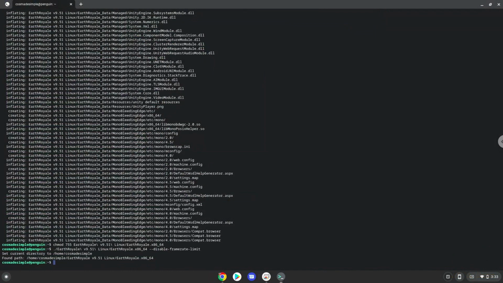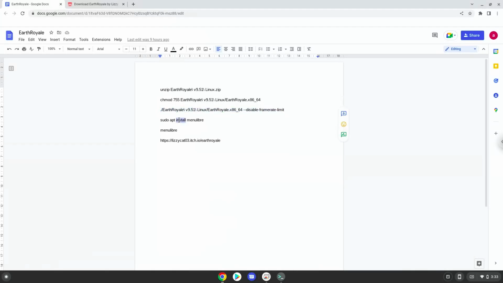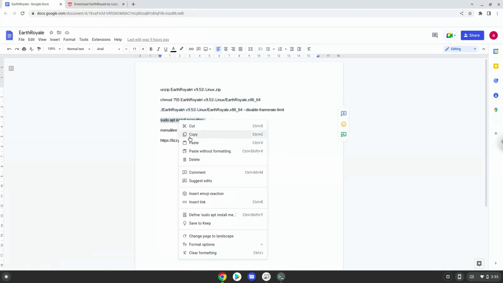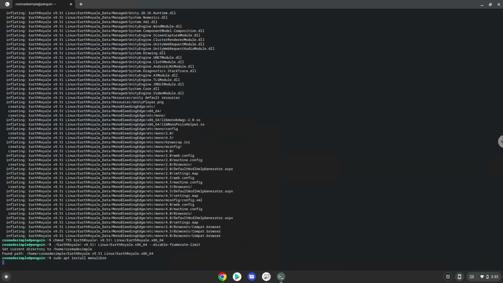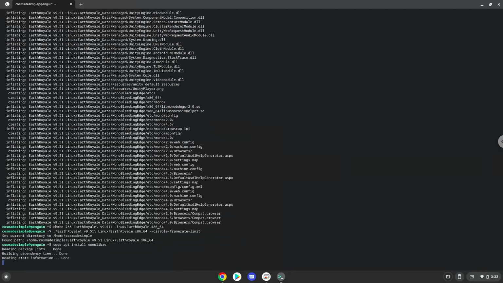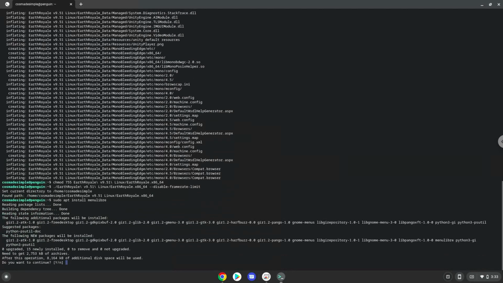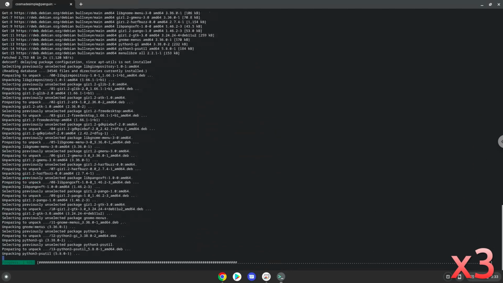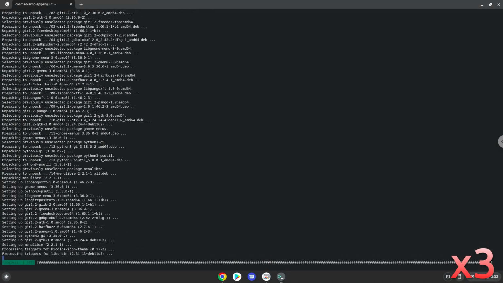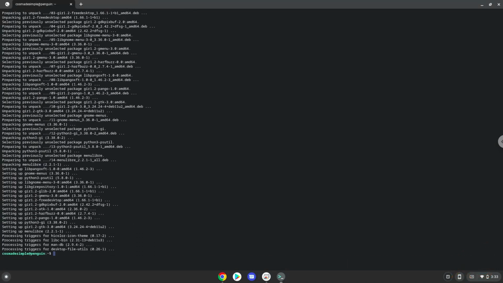Now we will create an application launcher for the game. Firstly, we will install a menu editor which we will use to add the game to our menu. Press Enter to confirm the installation. With the last command, we will launch the menu editor.